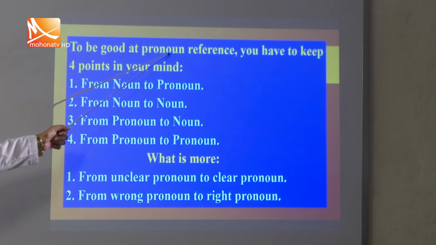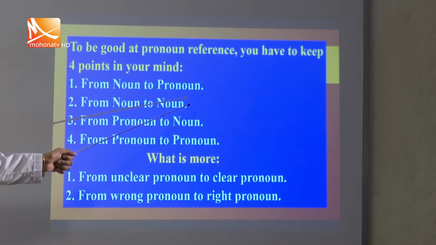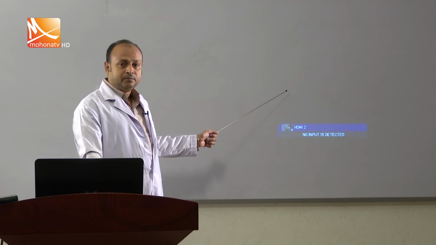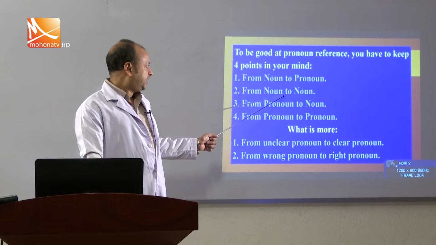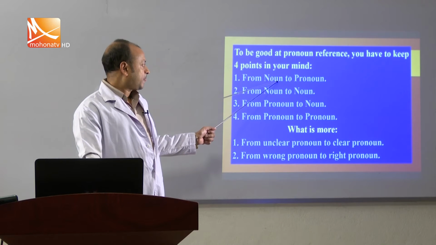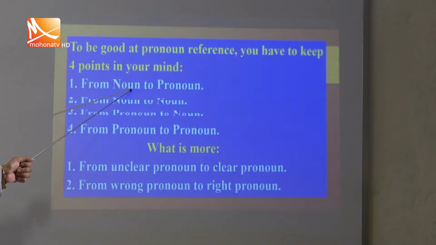To be good at pronoun reference, you have to keep four points in your mind, especially four points, but not all these, from noun to pronoun. So, pronoun referencing can occur from noun to pronoun. So, a noun can be omitted here, or misused here, or unclear here.